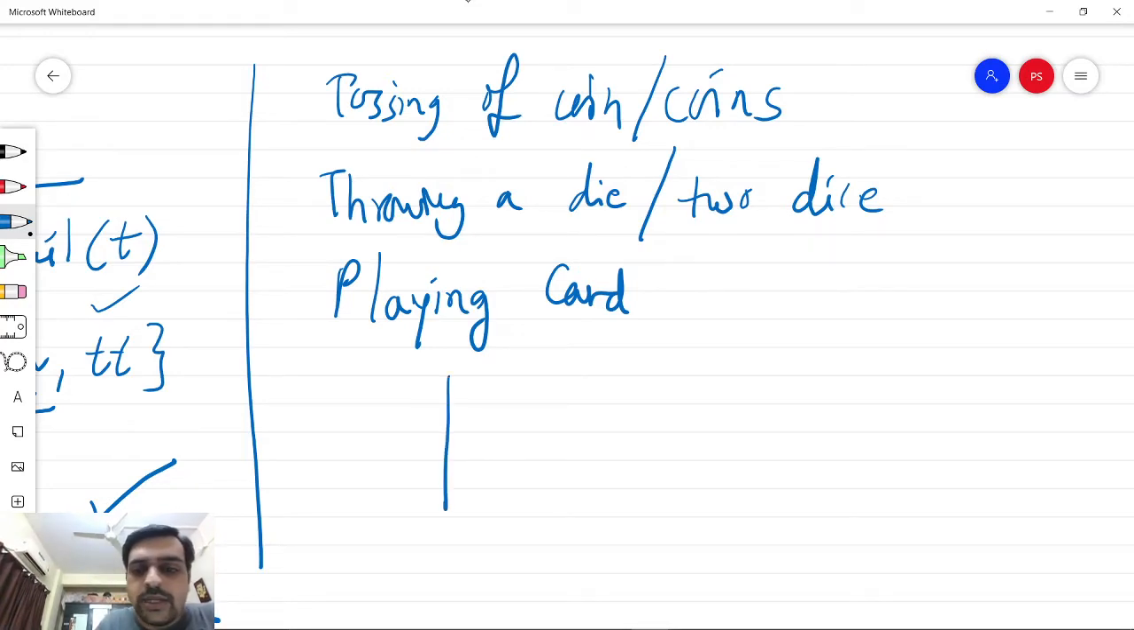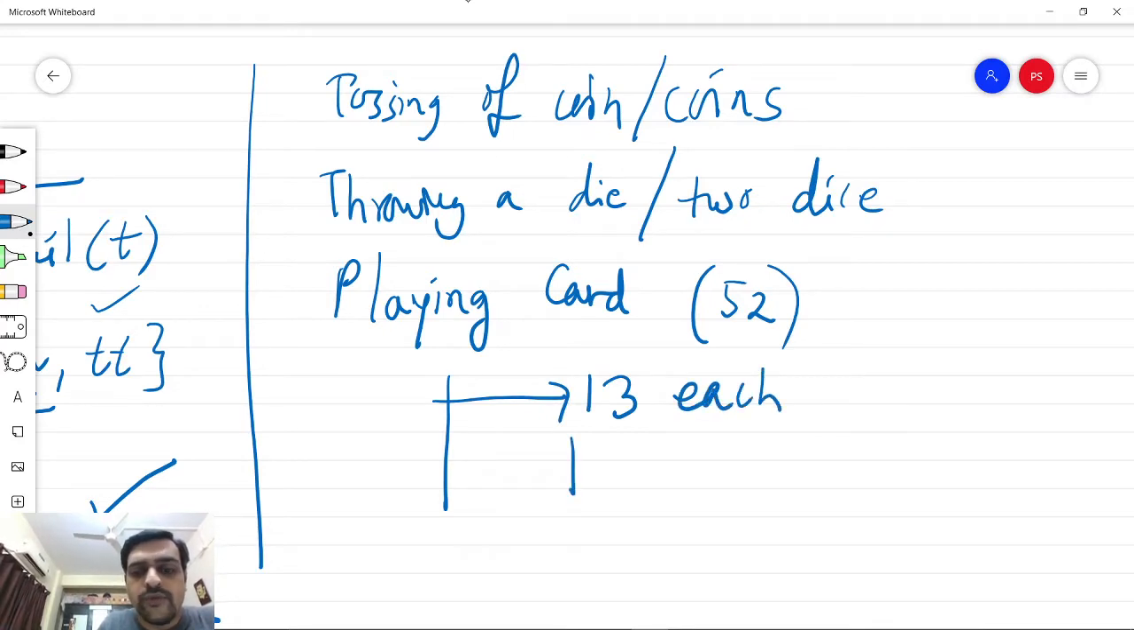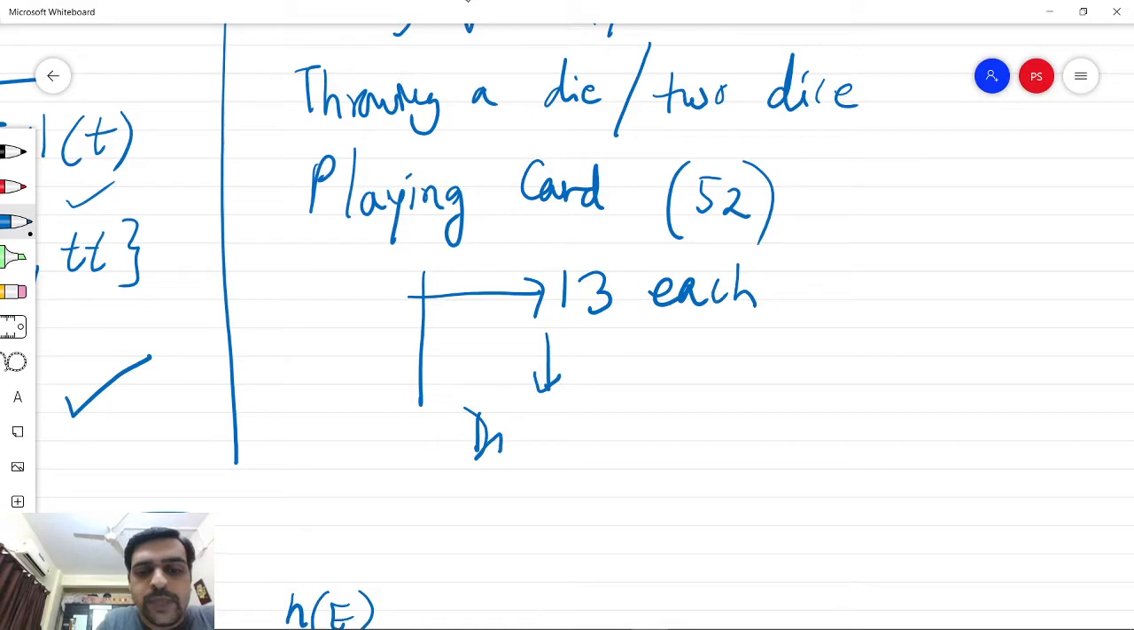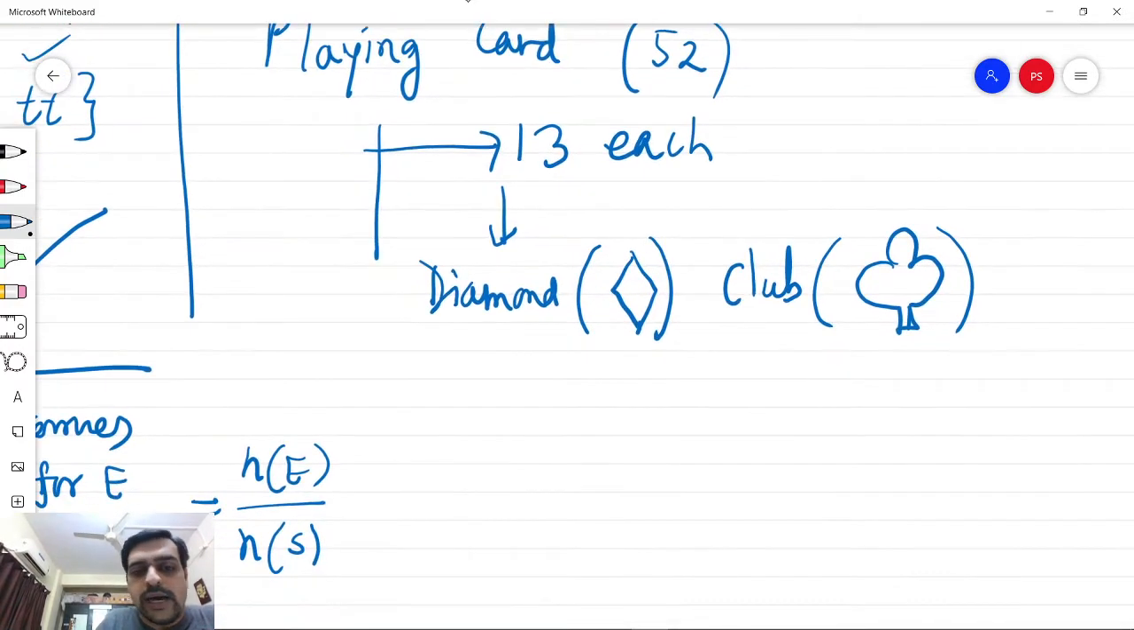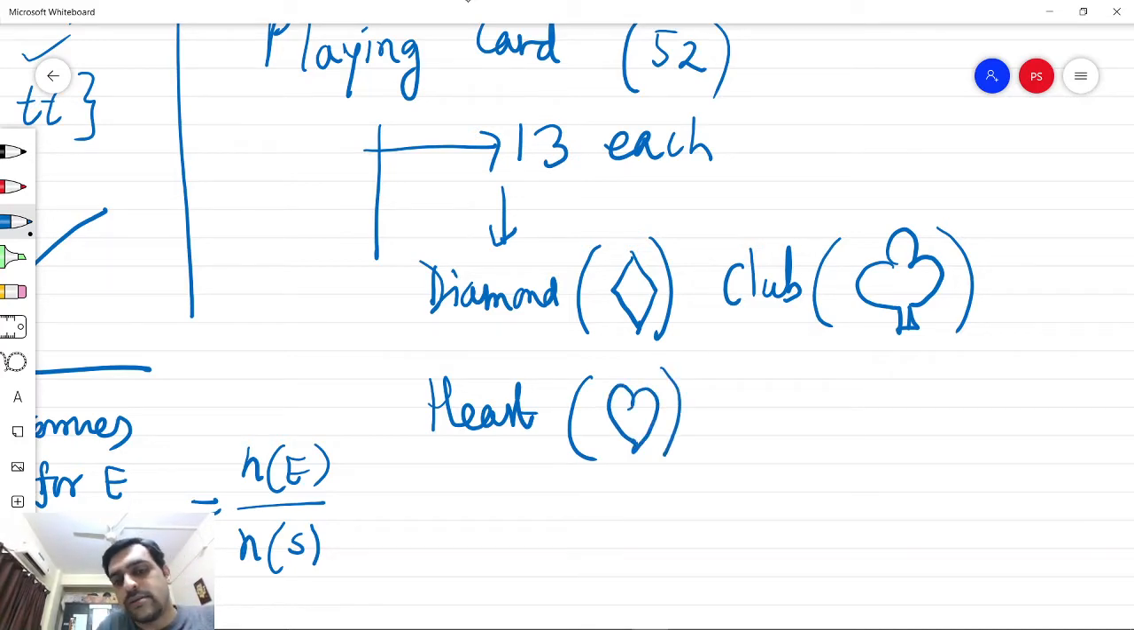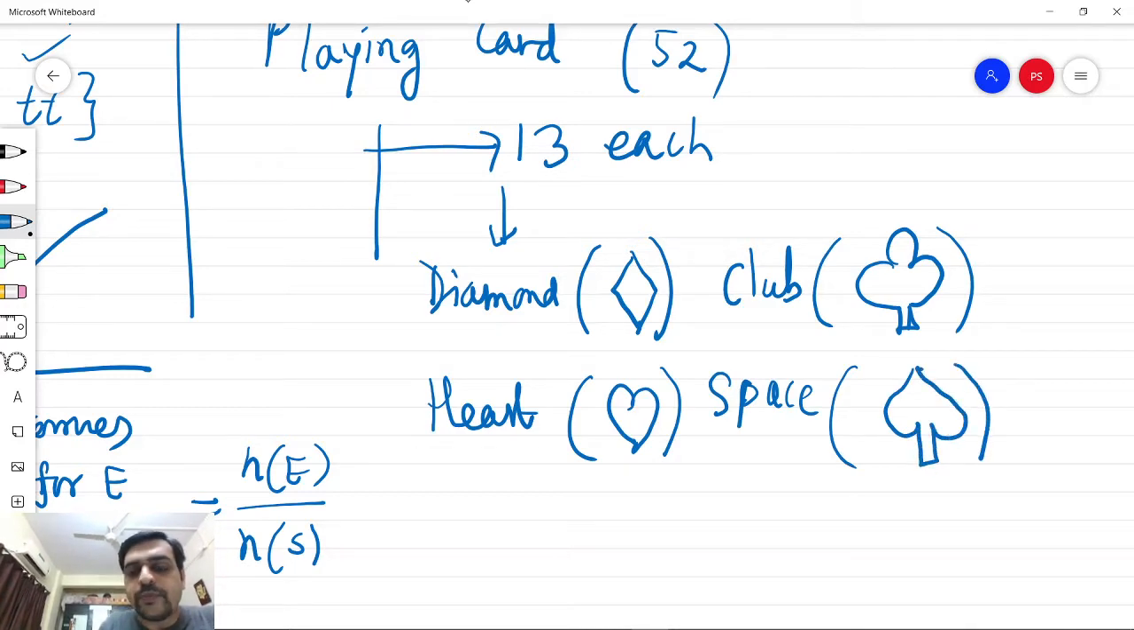We all know that the number of playing cards is 52, excluding the jokers and extra cards, where 13 each belong to the 4 types of cards, namely diamond, which has a shape like this, then club, which has a shape like this, then heart, which has the shape of a heart, and the last is spade, which has a shape like this. So these are the four categories of playing cards.